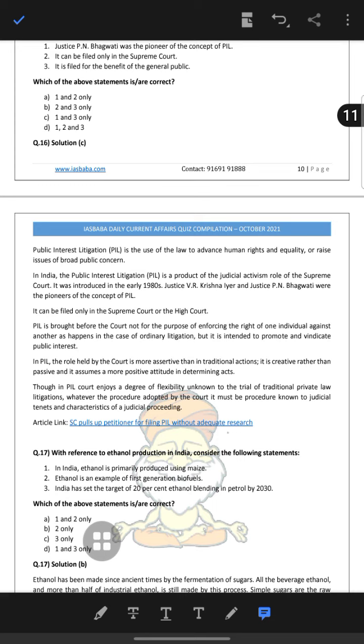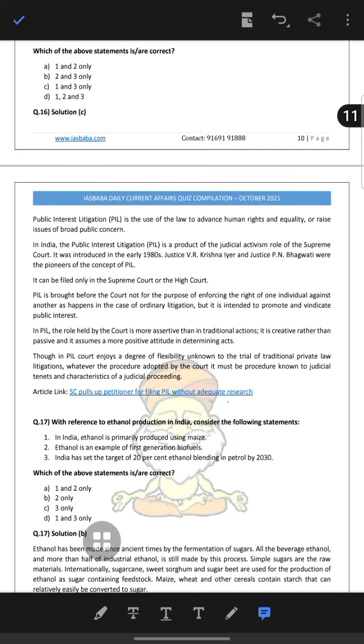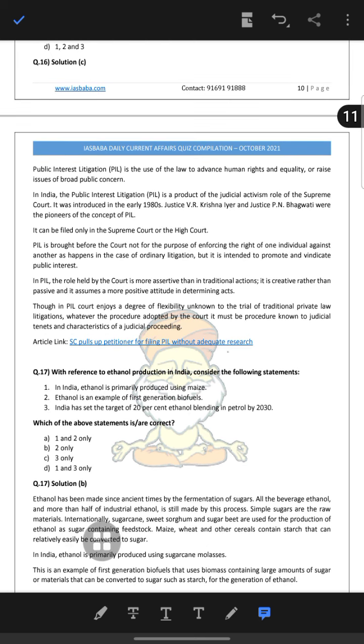In India, public interest litigation is a product of the judicial activism role of the Supreme Court. It was introduced in the early 1980s. Justice V.R. Krishna Iyer and Justice P.N. Bhagwati were the pioneers of the concept. It can be filed only in the Supreme Court or in the High Court, and the PIL is brought before the court not for the purpose of enforcing the right of one individual against another, as happens in ordinary litigation,